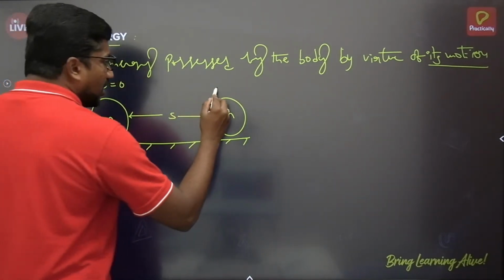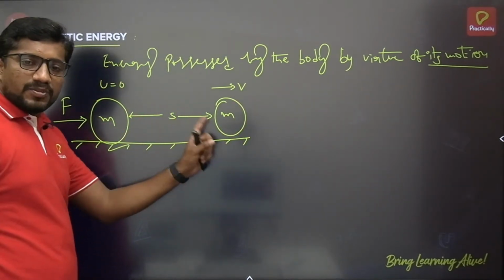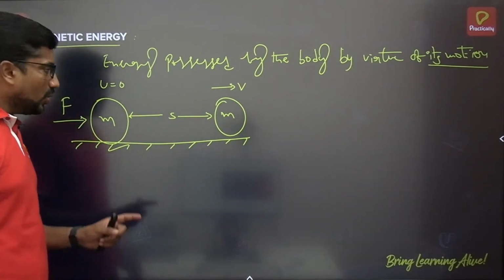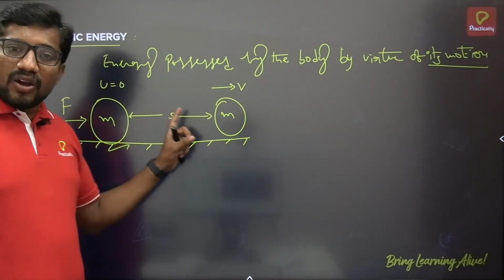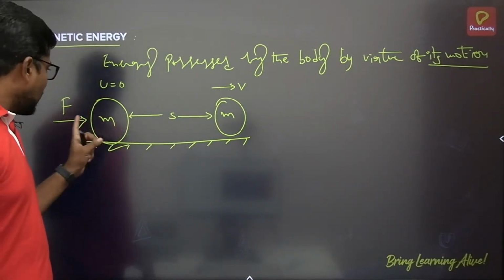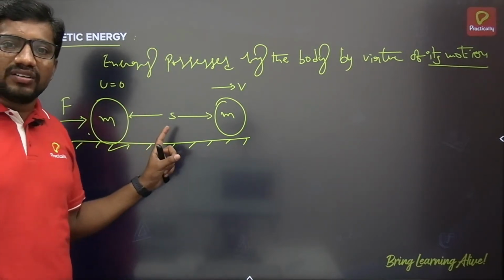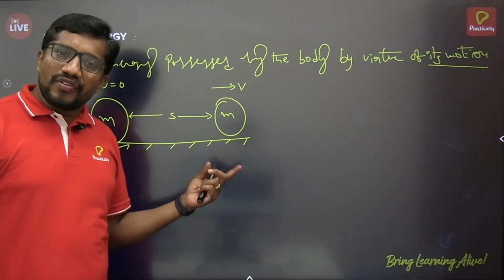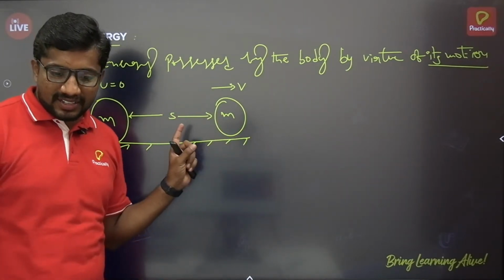Say the velocity of the body is changed to v meter per second after traveling a displacement s meter. So here it's very clear the body has undergone displacement due to the force acting on it, and the direction of the displacement as well as the direction of the force acting on it are both in the same direction. So we can say that work is said to be done and the work done is positive in this case.